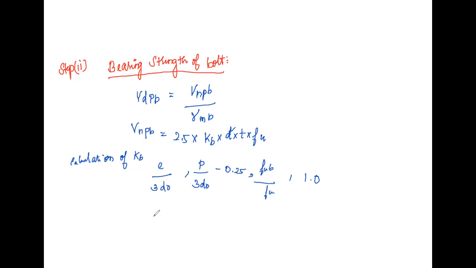Substitute all the values. What is the value of e?